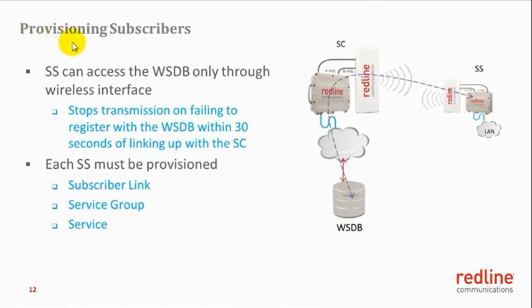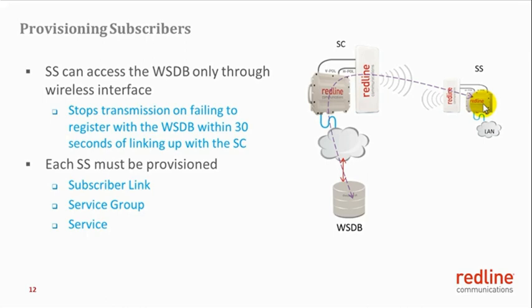This slide talks about subscriber provisioning. As mentioned earlier, the subscriber can access the white space database only through the wireless interface. The subscriber will first link up with the sector controller, and within 30 seconds of linking up with the sector controller, it will try to register with the white space database to obtain the list of available channels and its deployment location. If the subscriber is not able to access the white space database within 30 seconds of linking up with the sector controller, the subscriber will suspend transmission.